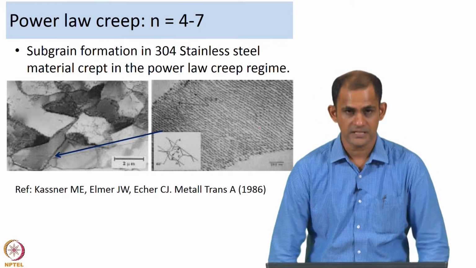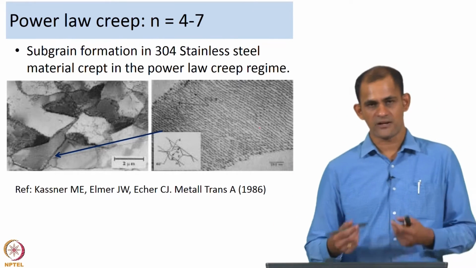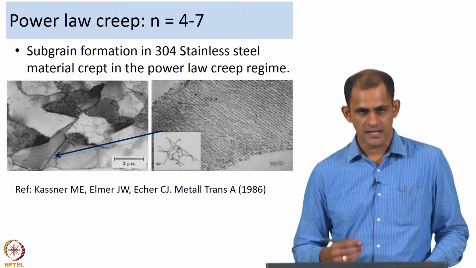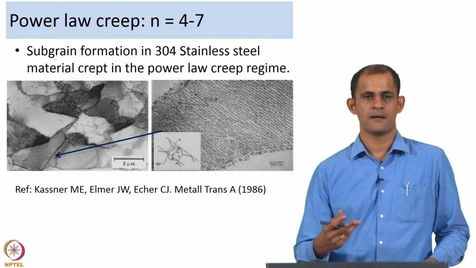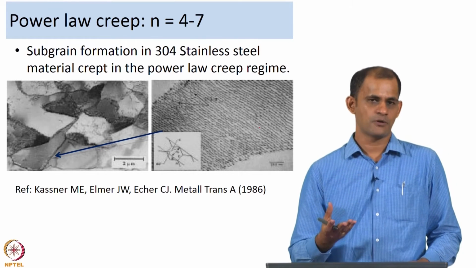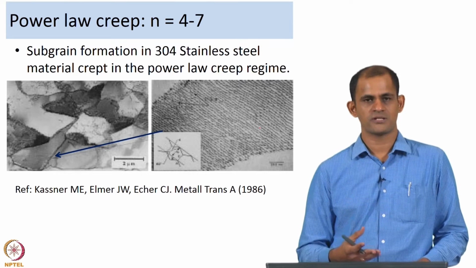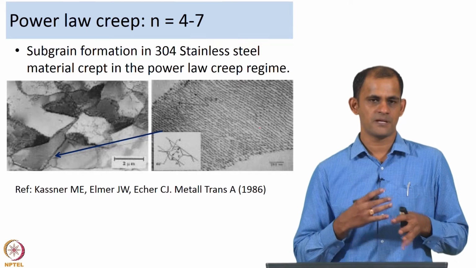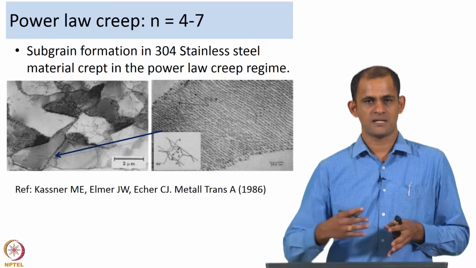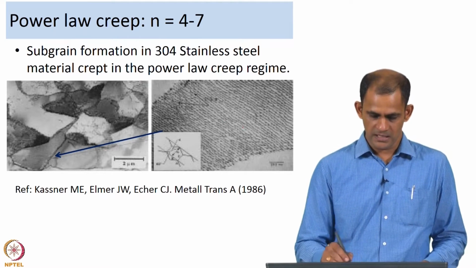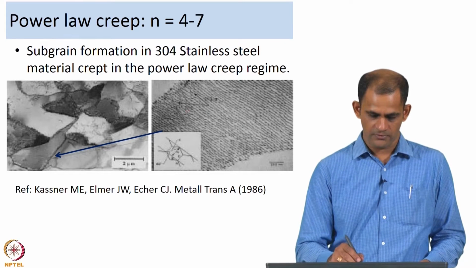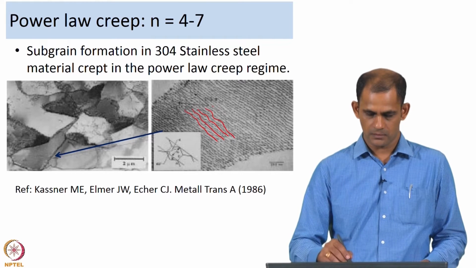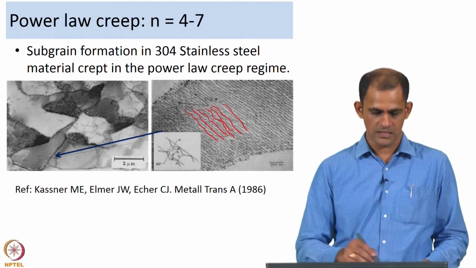Because it involves dislocation climb, the kind of microstructures that people have observed is what I am showing here. Generally for a material that has undergone creep in the power law creep regime, the microstructure consists of well defined subgrains. You have subgrains forming within the material, and the boundaries are basically arrangements of dislocations. Here is a TEM micrograph of dislocations. These are all dislocations that have arranged themselves along this boundary.